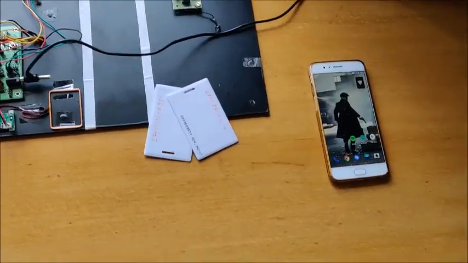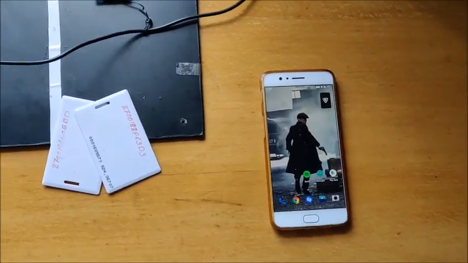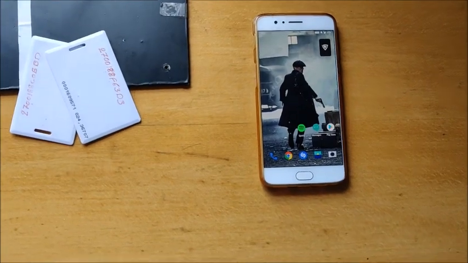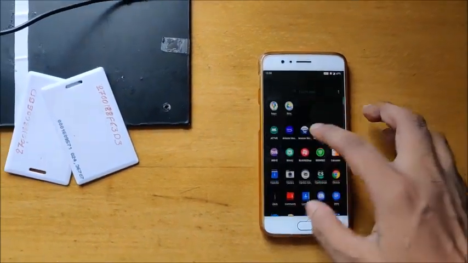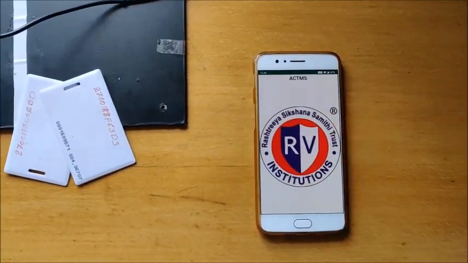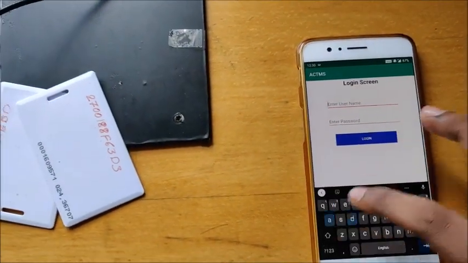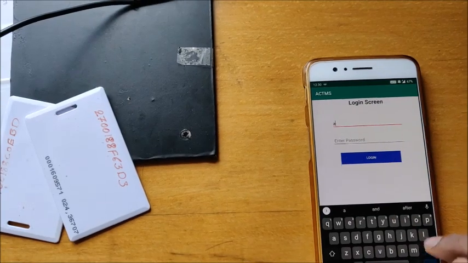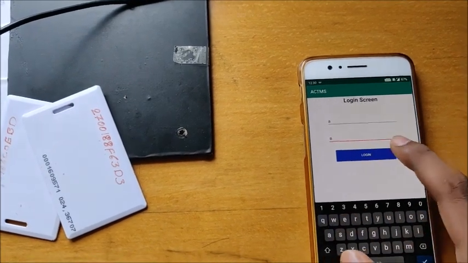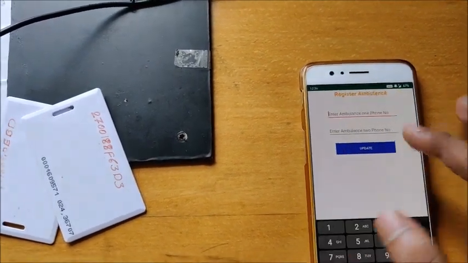We have also worked on an Android application with respect to the project. So let me just brief you on it. I'll be giving my credentials, and then we have to register our respective number.